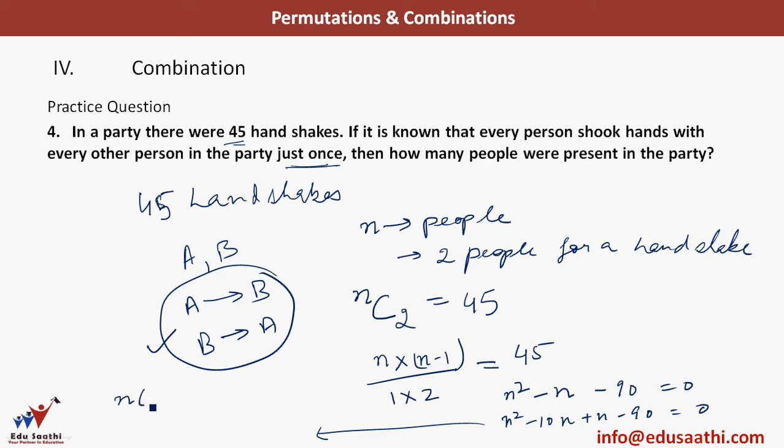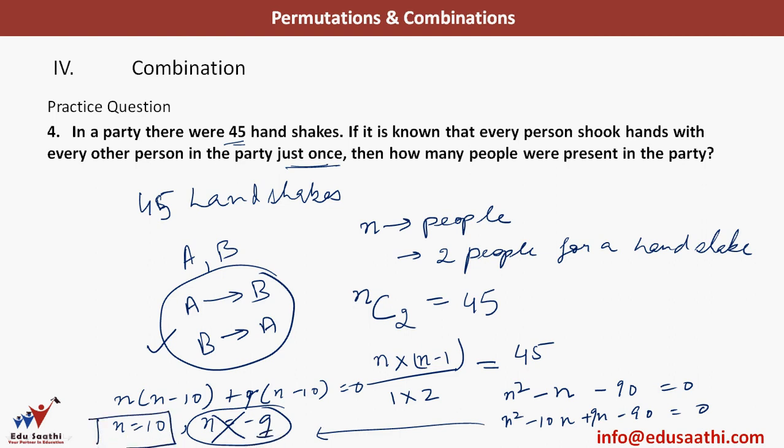So I will have n into n minus 10 plus 9 into 9n plus 9n. That is why minus 10n plus 9n will give me minus n, plus 9 into n minus 10 is equal to 0. So from here I will have n is equal to 10 or n is equal to minus 9. But this cannot be the case because the number of people cannot be negative. So n is equal to 10 is the answer. So there were 10 people who were present in the party.